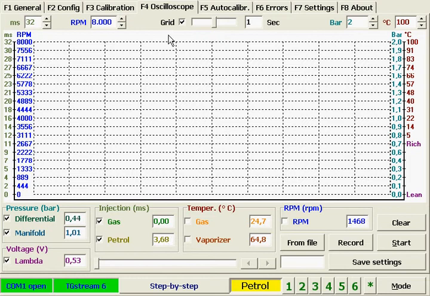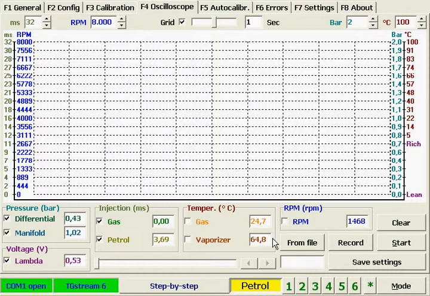Tag F4 Oscilloscope. The oscilloscope permits to introduce the information about pressure in bars, the voltage of a lambda sensor, about the duration of the open condition of gas and petrol injectors in milliseconds, as well as gas and vaporizer temperature in Celsius degrees and revolutions per minute.